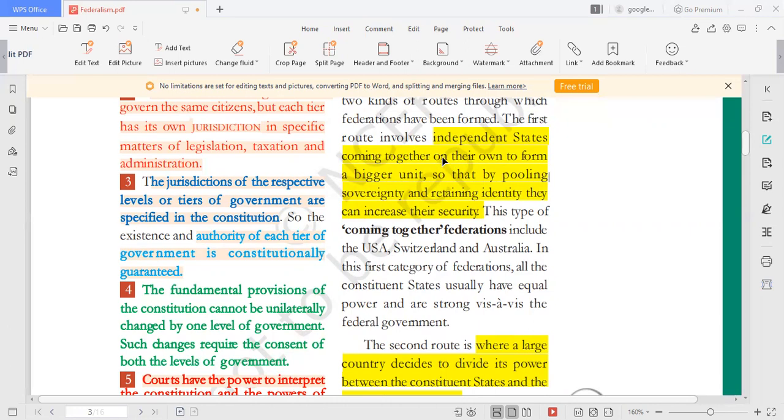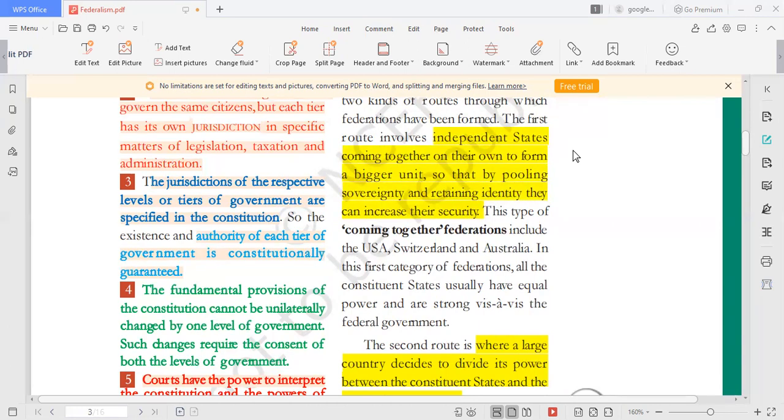Here we have to notice the words on their own. What is on their own? On their own means no one compels them to come together. Why?